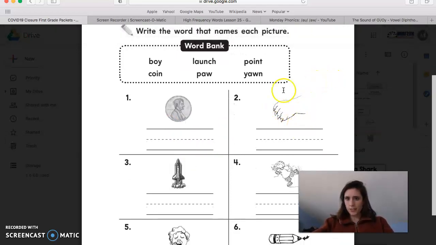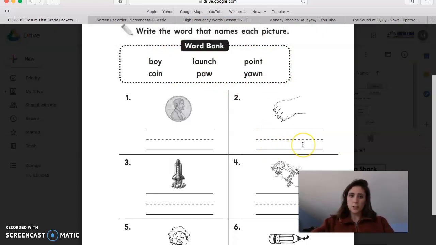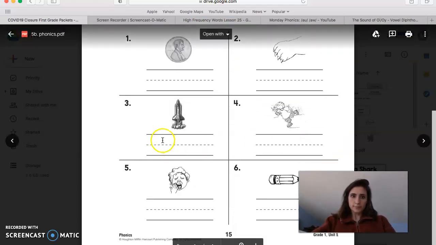Number 2, what is that a picture of? I think it's supposed to be a cat or some kind of animal. A cat. Paw. Is that A-U or A-W? Paw. Find paw up here. Paw right here. P-A-W. Cross it off. Move on to number 3.